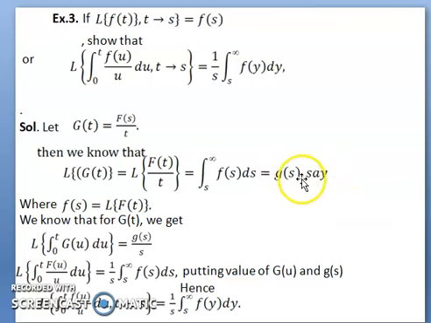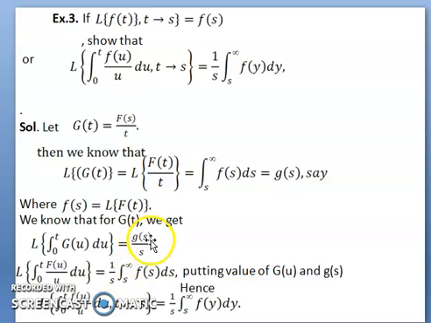This result is denoted by G(s), where F(s) equals L of f(t). We know that for g(t), L of integral from 0 to t of g(u) du can be written as G(s) divided by s by the integral theorem. Therefore, L of integral from 0 to t of f(u) du divided by u can be written as 1 by s times the integral from s to infinity of F(s) ds, on substituting the value of G(s).